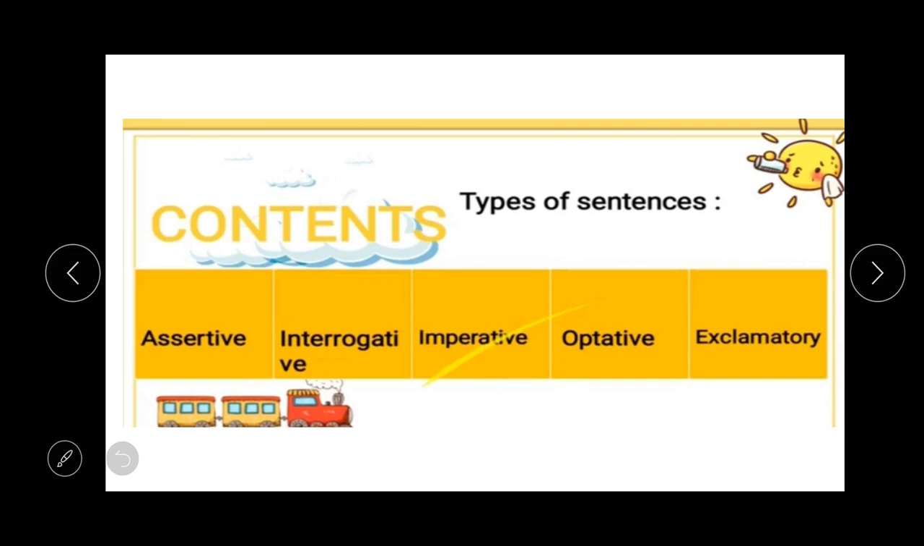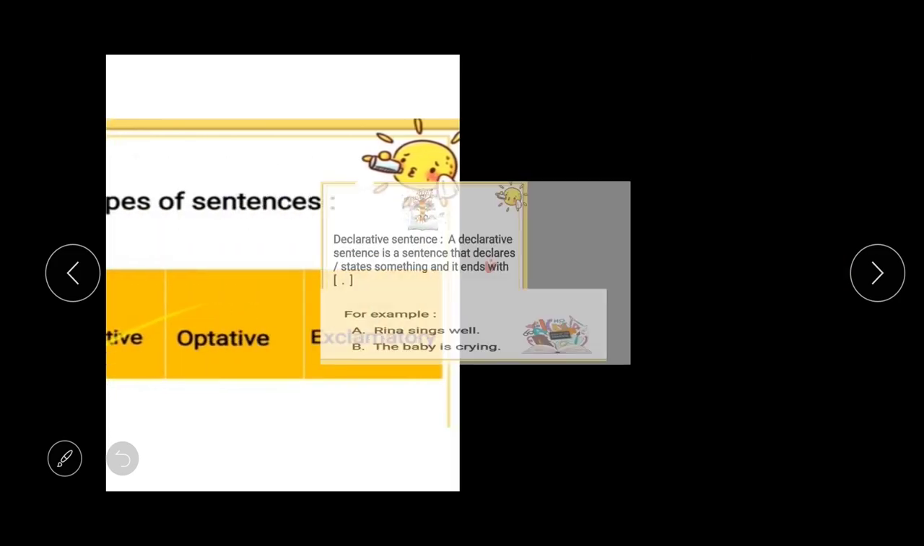Then, students, we have five types of sentences. They are assertive, interrogative, imperative, optative and exclamatory. Now students, let us have a brief discussion on all these types of sentences.